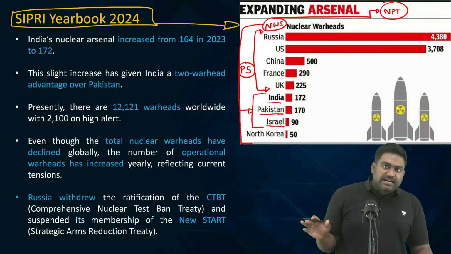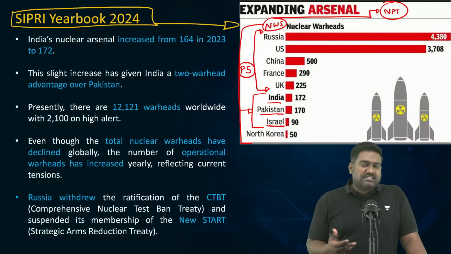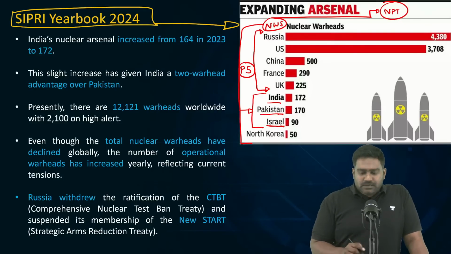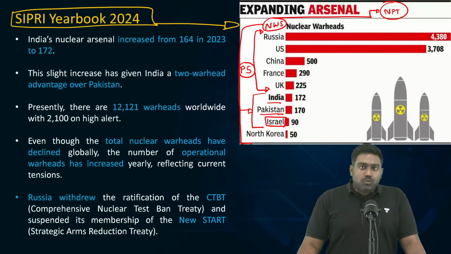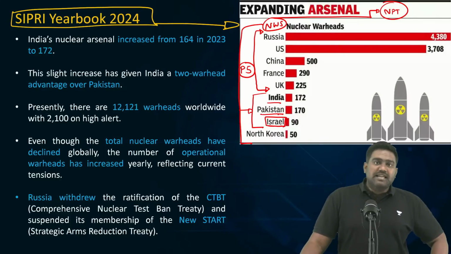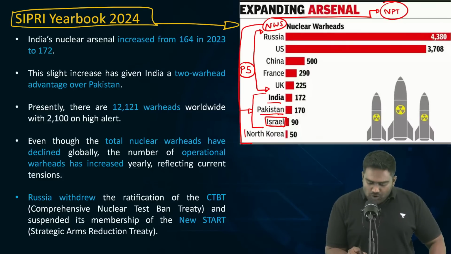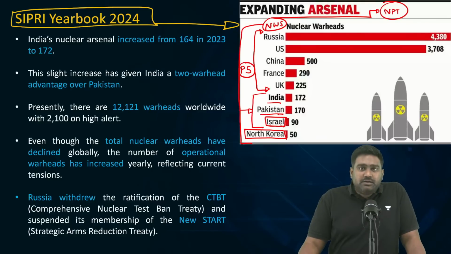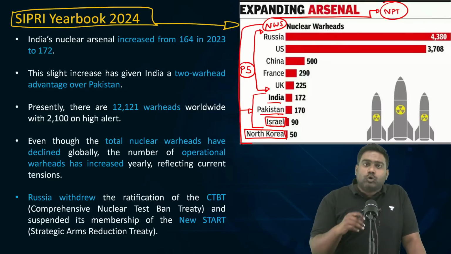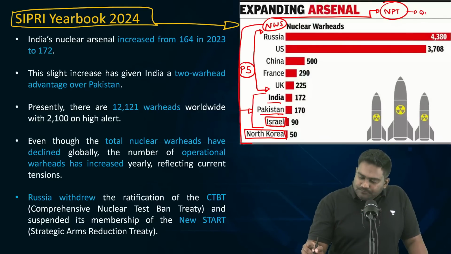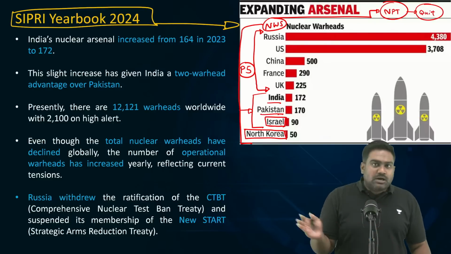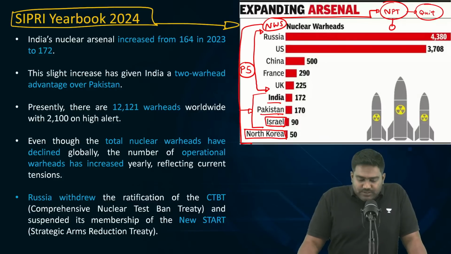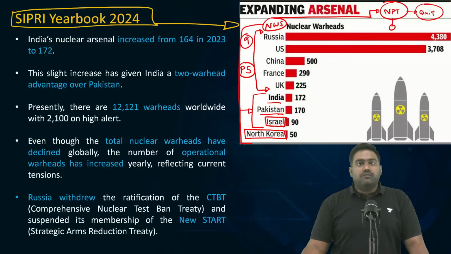Israel has never signed the NPT, but it has never publicly announced it as a nuclear program, but it's widely believed Israel possesses nuclear weapons. Is that clear? Israel is believed to have kept it away from the world. It has never carried out a nuclear test, but it's believed that Israel possesses nuclear weapons. Then you have North Korea, the rogue state, which has developed and tested nuclear weapons, and it has done it in violation of the NPT. In fact, North Korea is the only country which quit the NPT. It had signed the NPT, but it walked out of the NPT and developed nuclear weapons, and today it's threatening Japan, South Korea, and the US. So these 9 countries today are in possession of nuclear weapons.